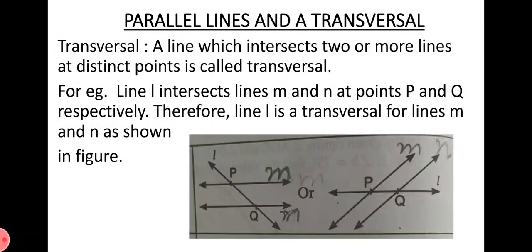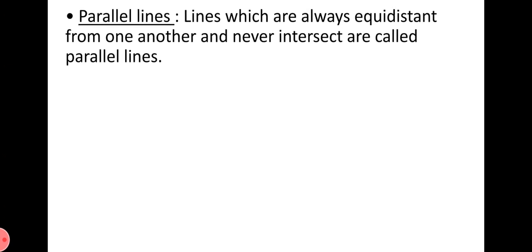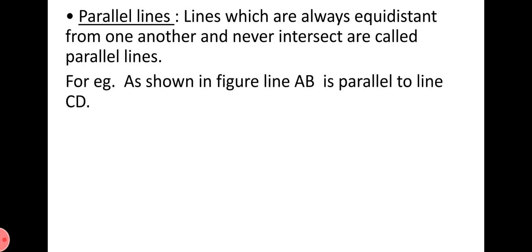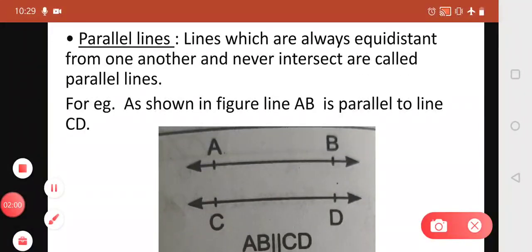Another term: what are parallel lines? Lines which are always equidistant from one another and never intersect are called parallel lines. For example, as shown in the figure, line AB is parallel to line CD. Now, let's see the figure. You can see, according to the definition, lines AB and CD are parallel to each other. We take two standing lines as the sign of parallel. So we write AB parallel to CD.